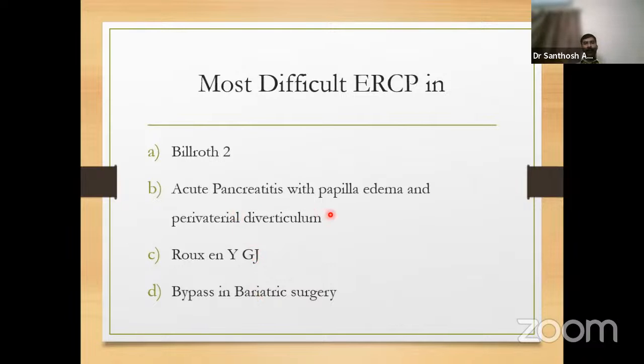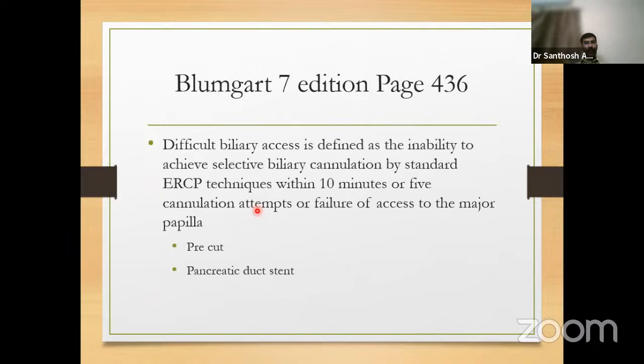In acute pancreatitis with papillary edema and periampullary diverticulum, we will be thinking, why in acute pancreatitis will we do ERCP? If it is acute biliary pancreatitis, very early with cholangitis, ERCP is recommended. In that situation, we have certain things like pre-cut and pancreatic duct stenting, which will enable us to cannulate the CBD. Difficult biliary access is defined as the inability to achieve selective biliary cannulation, not pancreatic cannulation, by standard ERCP techniques within 5 minutes or 5 cannulation attempts, or failure of access to the major papilla at all.